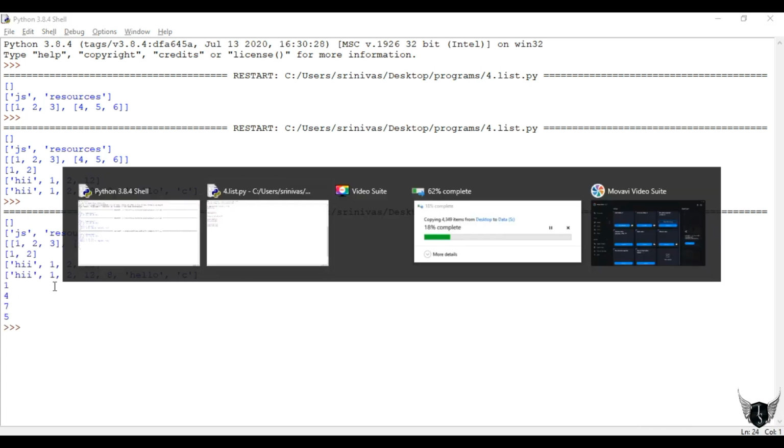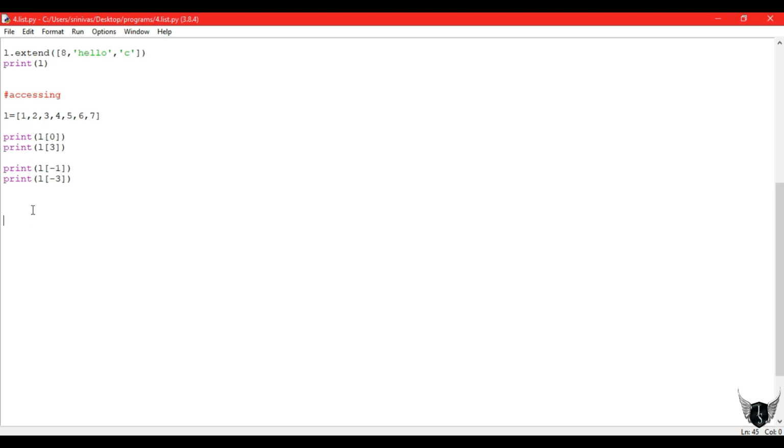So we got the output, and we have access to those values using indexing, and we can use slicing also to access them. To access some range of elements we can use slicing also. And to remove also, we can remove already present elements. I am removing 4 by using the remove method. I am removing 6 also. Let's check whether they are removed or not by using a print statement.